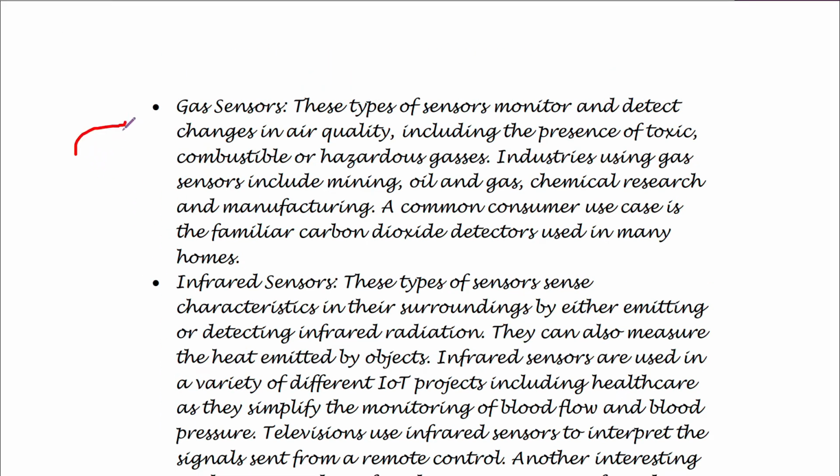Then we have something called gas sensors. These types of sensors can monitor and detect changes in air quality, including the presence of toxic, combustible or hazardous gases. Industries use gas sensors, like mining industries, oil and gas industries, chemical research industries, manufacturing industries. Then a very common consumer use case for gas sensors is detection of carbon dioxide in many homes.